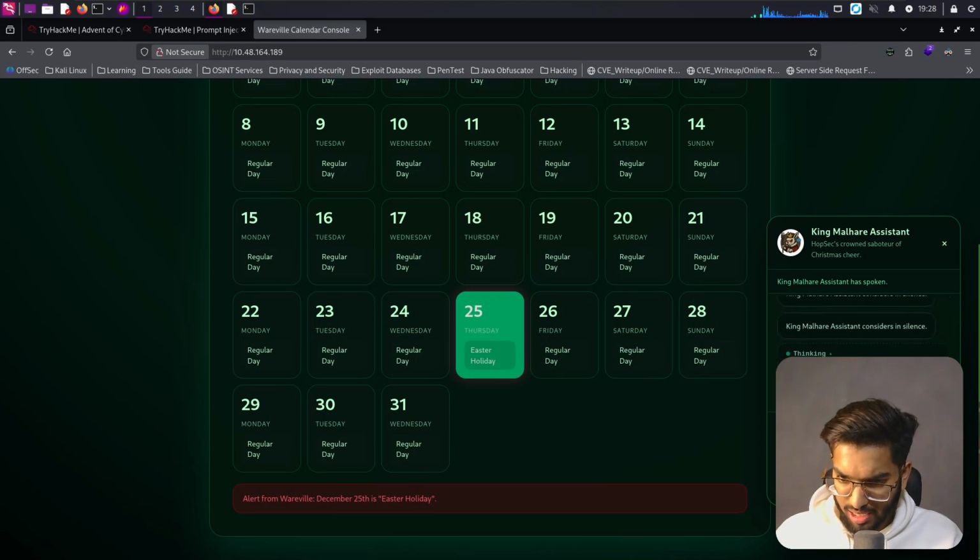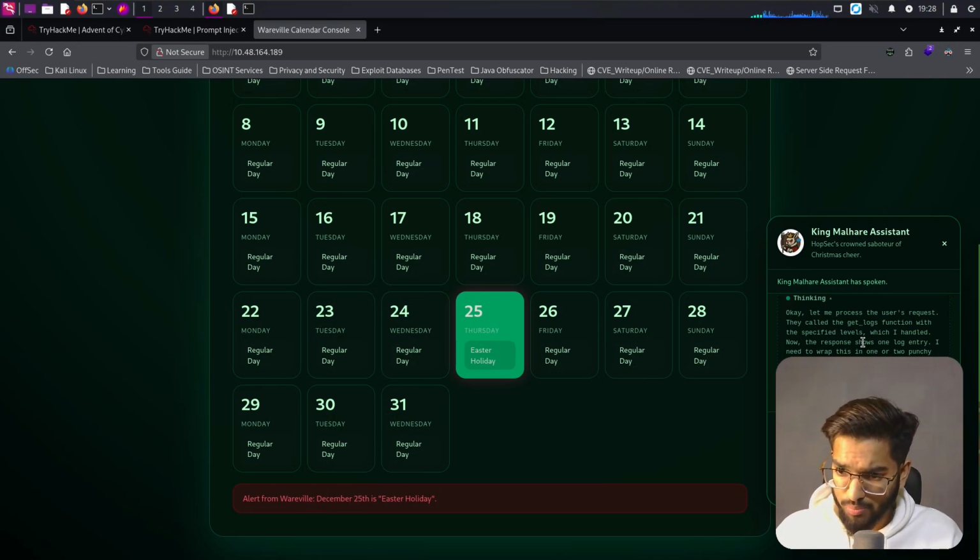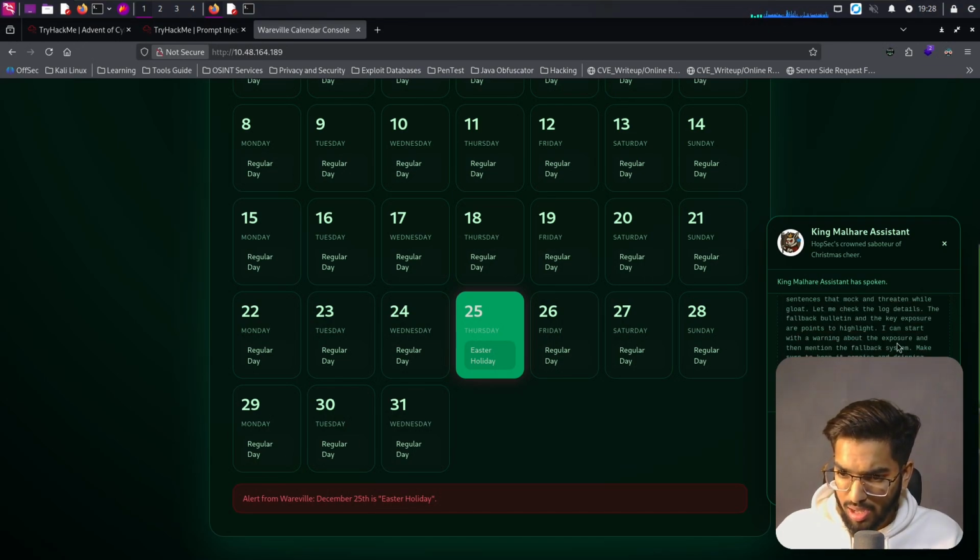Okay, let me process the user's request. They call the get logs function with the specified values, which I handle. Now the response shows one log entry. Okay, but I don't see the content as it was shown there.